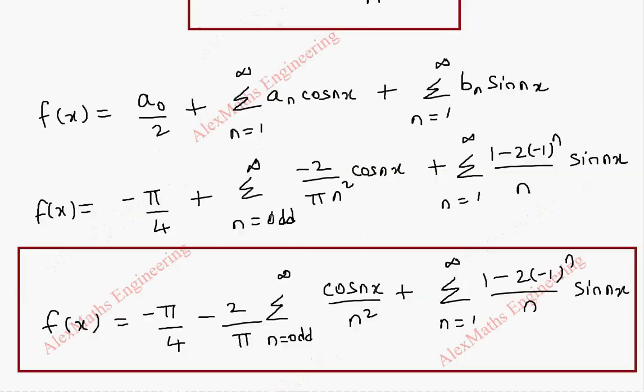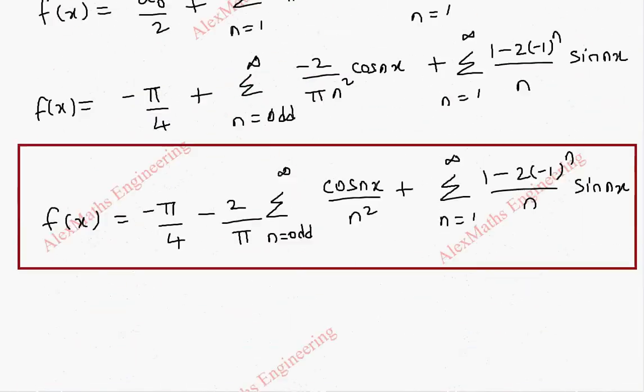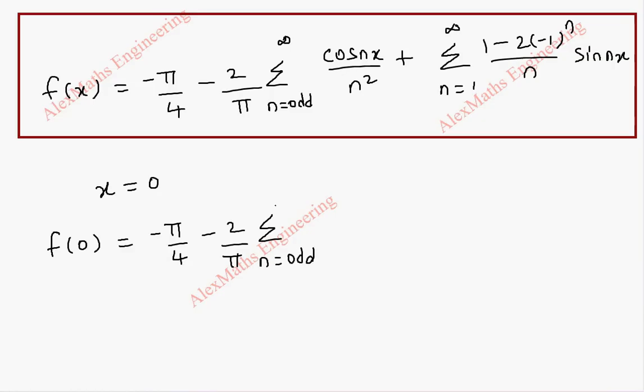Now as a second part of the question, we have to deduce 1 by 1 square plus 1 by 3 square plus 1 by 5 square equal to pi square by 8. So for that I have to take the value of x as 0. So this becomes f of 0 equal to minus pi by 4 minus 2 by pi summation n is equal to odd till infinity, and cos 0 is 1, so 1 by n square, and here sin 0 becomes 0, so totally the last term is 0.